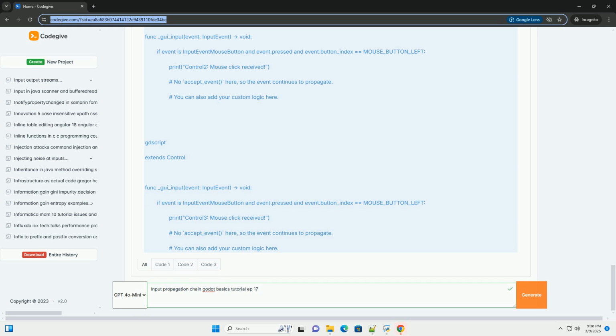In summary, input propagation is a fundamental concept in Godot that allows you to create complex and flexible input handling systems. By understanding how events flow through the scene tree and using techniques like accept_event and signals, you can build games and UIs with sophisticated input interactions. Remember to use the debugger and print statements liberally to understand the flow of input events, and to optimize your code for performance.